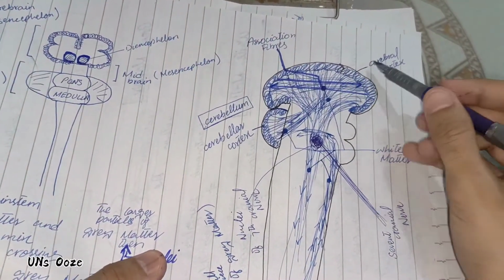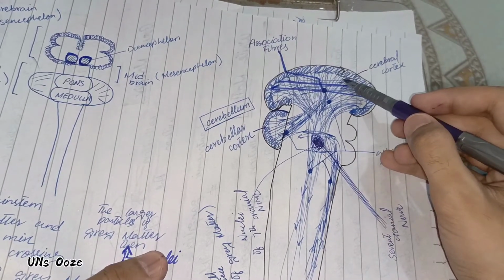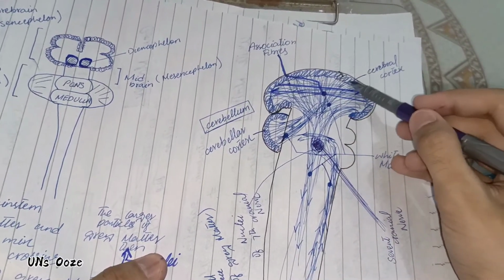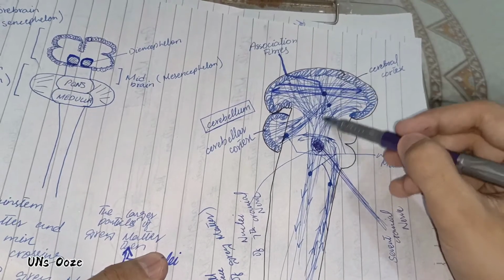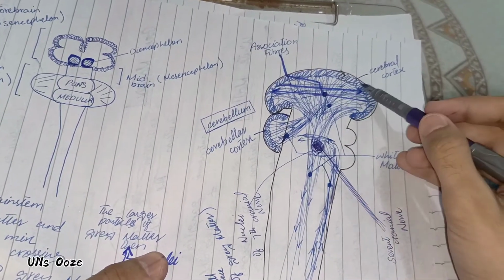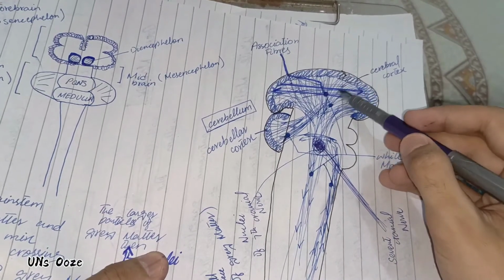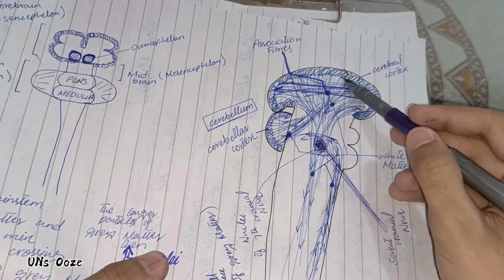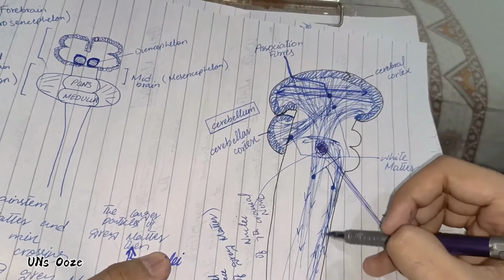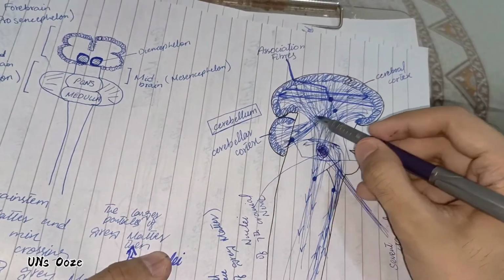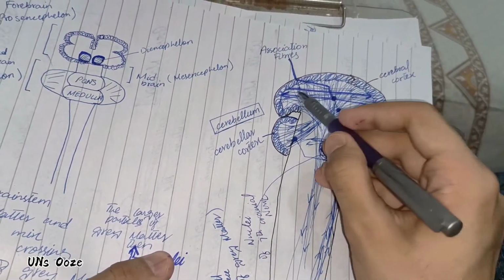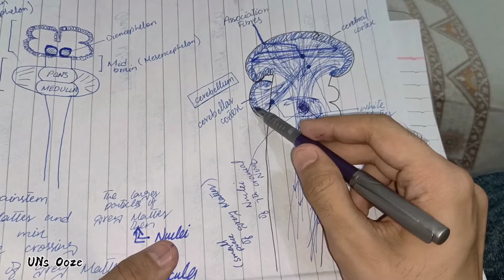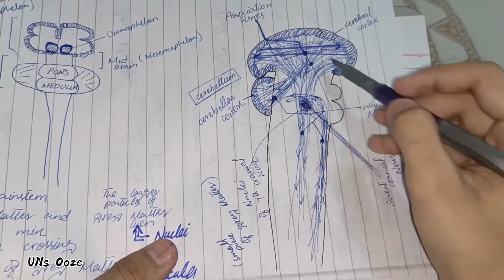The neurons have processes going away from the cell bodies. Suppose these are cell bodies of neurons, and these processes are going away from the cell bodies. These processes are known as axons. They will be going downwards, they will be going upwards, they will be going from here to here, as these are cell bodies and these are axons.